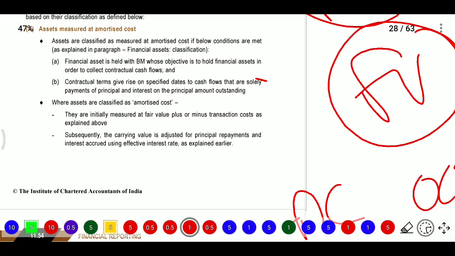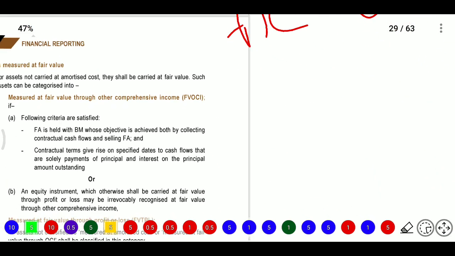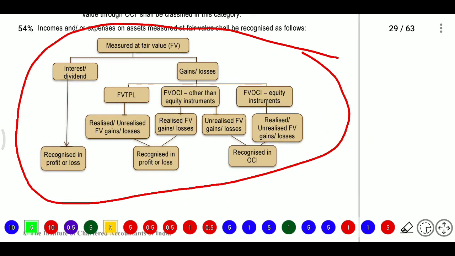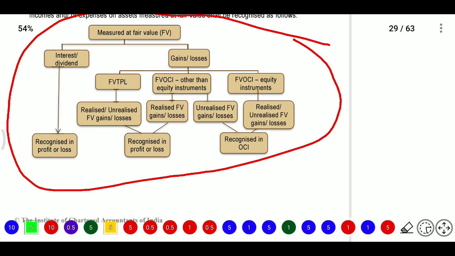When an asset is measured at amortized cost, there are some conditions. Measured at fair value, if there is some interest or some dividend, whatever the interest or dividend you get will always be recognized in P&L. This is the amount we need to recognize as income in the profit and loss account. So whenever in a question we see any interest or dividend, we need to charge it to the profit and loss account. Next, if you have any gain or loss, in subsequent measurement we have 3 options.